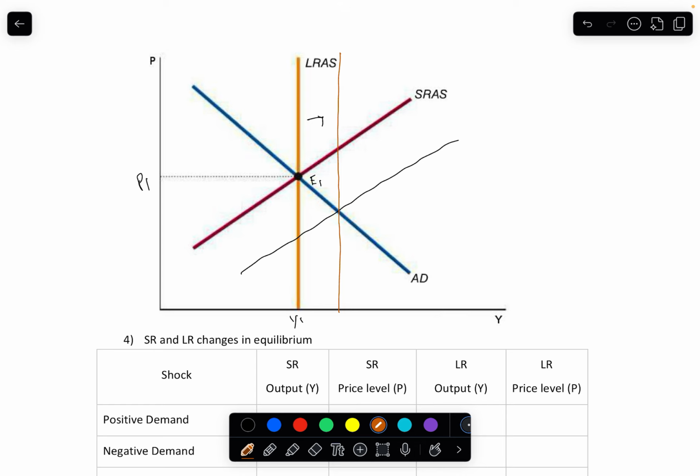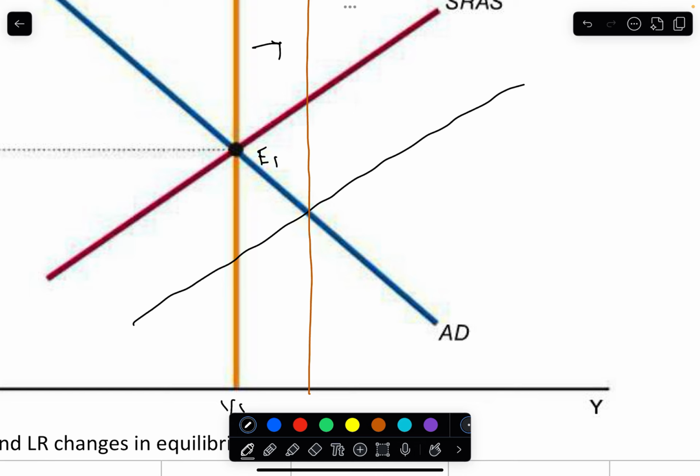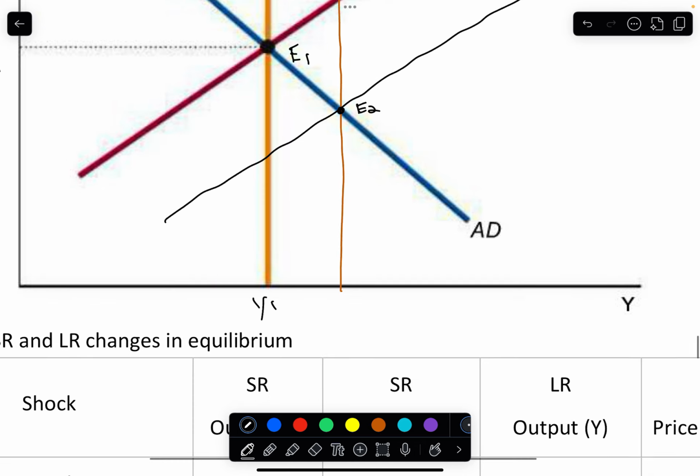So the aggregate demand curve stays the same, and the new short-run equilibrium has a higher output and a lower price level.